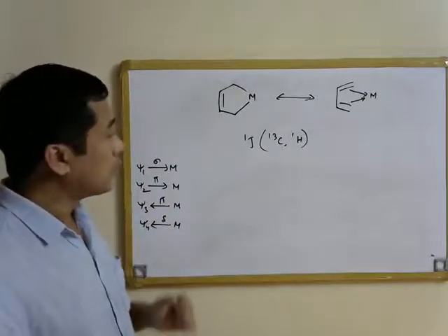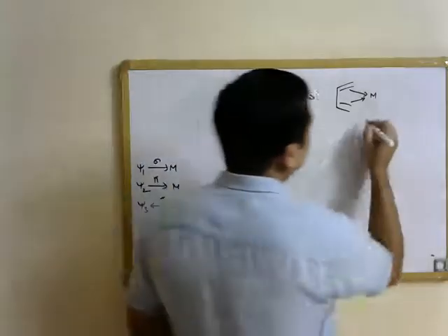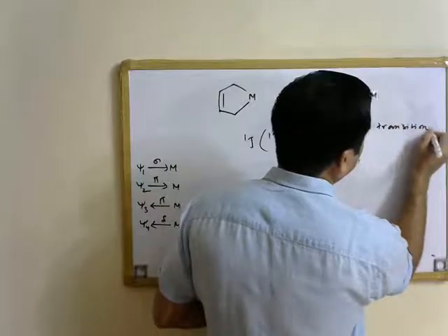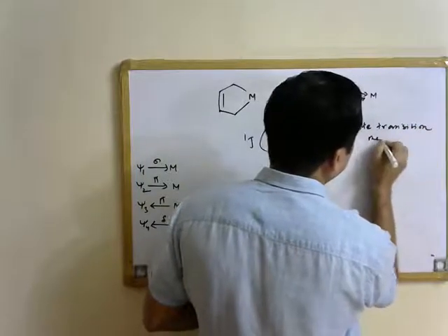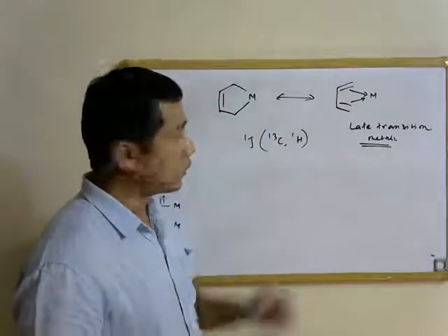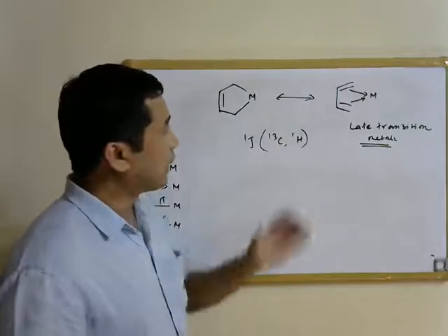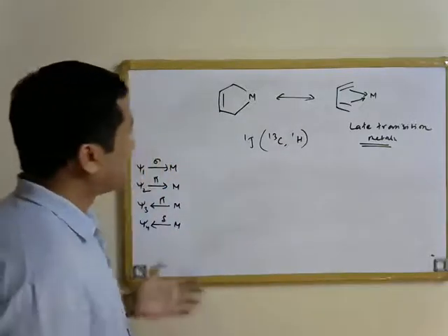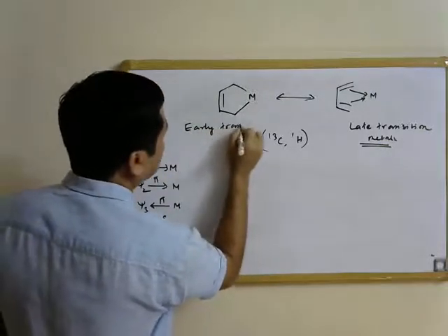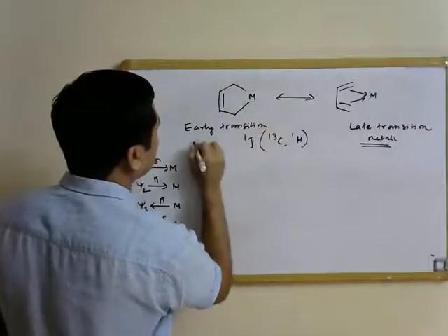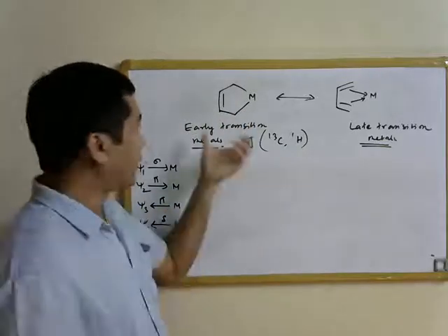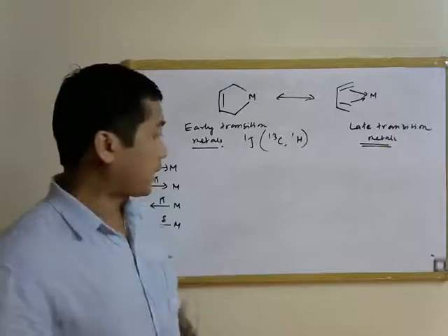So what has been observed is that the late transition metals, that is electron rich transition metals, prefer to be in this canonical form where there is donor-acceptor interaction, while early transition metals, or olefin complexes of early transition metals, can be essentially described by this canonical model where the terminal carbon atoms have sp3 character.